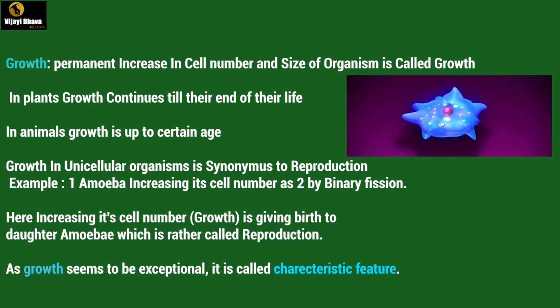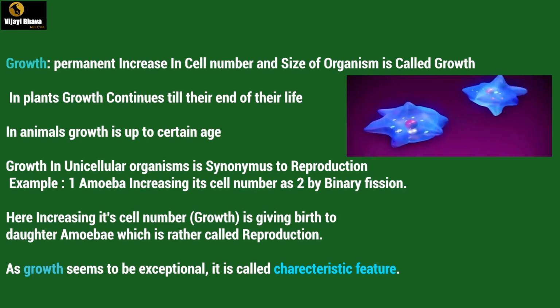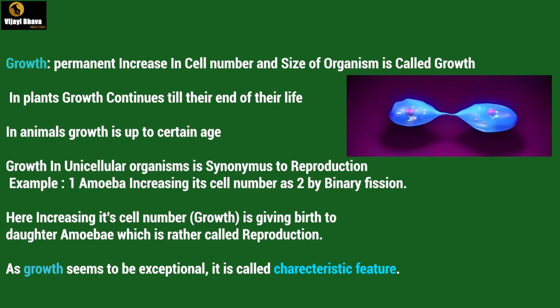The example is one amoeba increasing its cell number to 2 by binary fission. Here, increasing its cell number, that is the growth, is giving birth to daughter amoebae, which is rather called reproduction. As growth seems to be exceptional, it is called a characteristic feature.